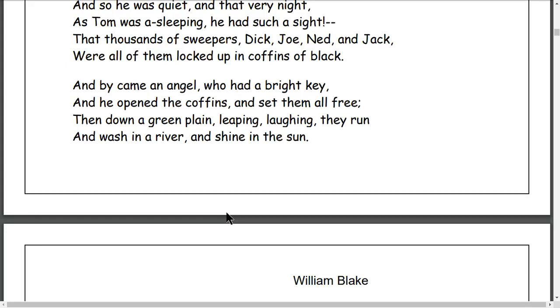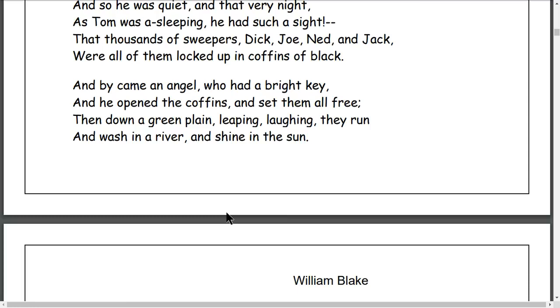That messenger of God came there in the dream, who had a bright key, means he was carrying a bright key.